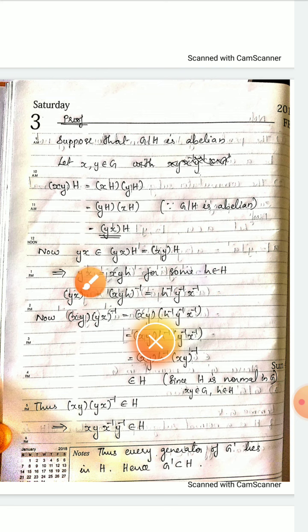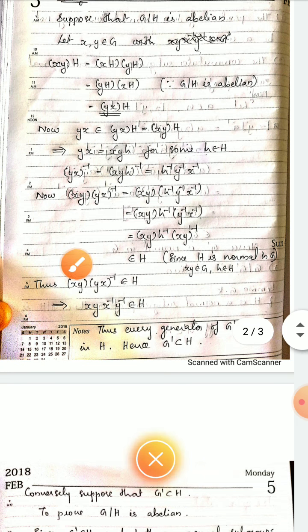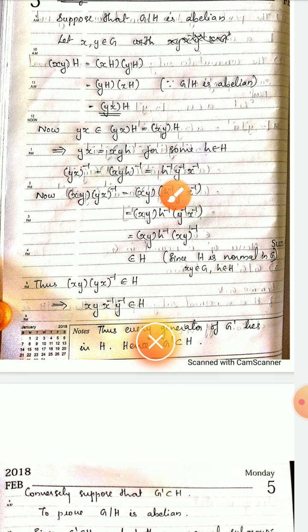Then we consider the inverse of this element yx. yx inverse is equal to xyh the whole inverse, so it can be written as h inverse y inverse x inverse. Now consider xy into yx inverse.